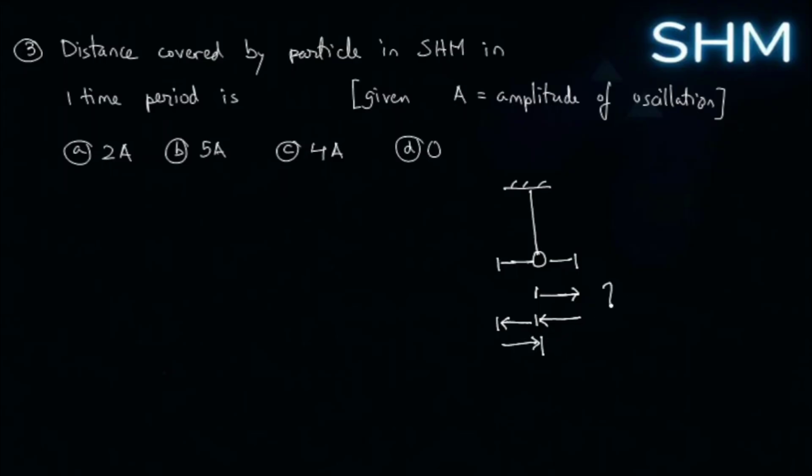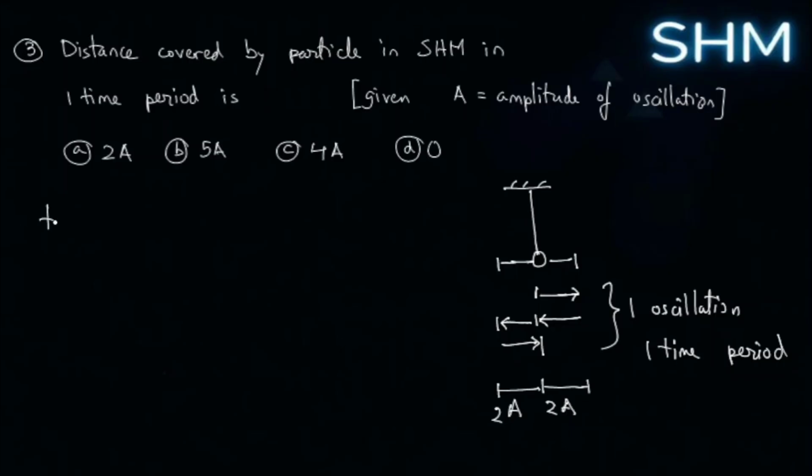That is one oscillation, one time period. Now we know that from here to here is one amplitude, and here to here is also the amplitude. The distance covered to the right of the mean is 2a, to the left of the mean is 2a. So total distance is 4a.